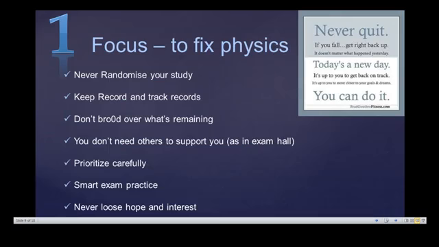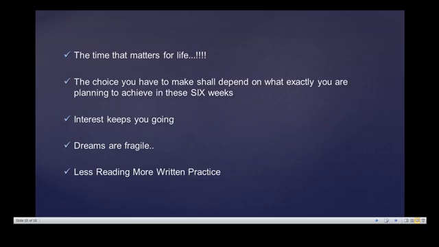Now the last one I would like to share is about fixing this, and never lose hope. The very important point I'm sharing is that time matters for life. Whatever time you accumulate, whatever time you spare, every bit of a second will help you reach your dream goal, which comes very close to you. And how much time you waste also matters a lot, right? The choice you make shall depend upon what exactly you are planning for. And interest keeps you going.